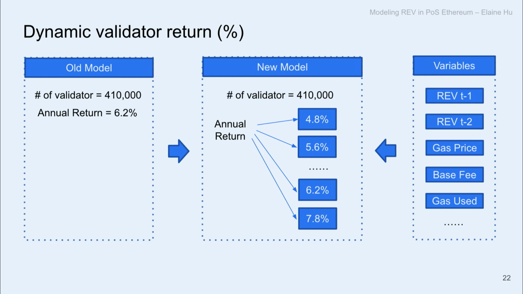And these differences are dependent on the different conditions of the network, which are indicated by the different variables we use. So in the new model, we're able to predict with all the exogenous variables and predict better what the validator return will be.